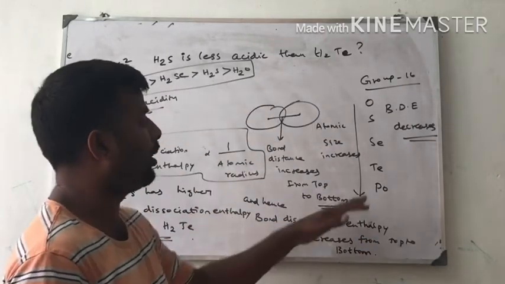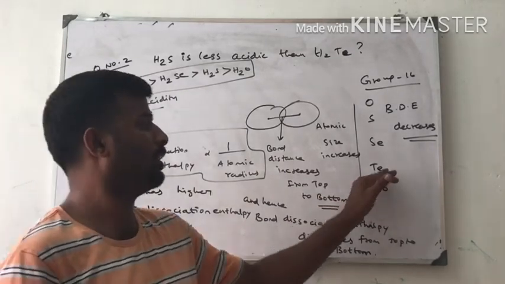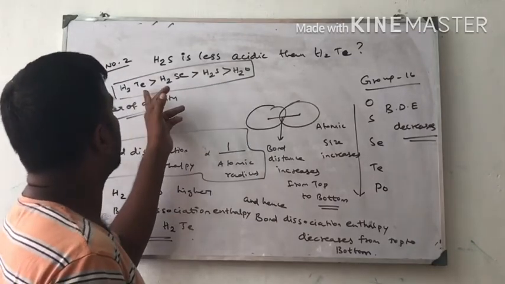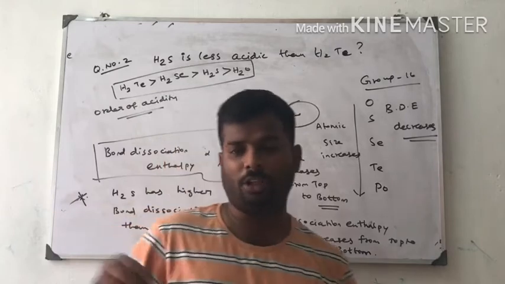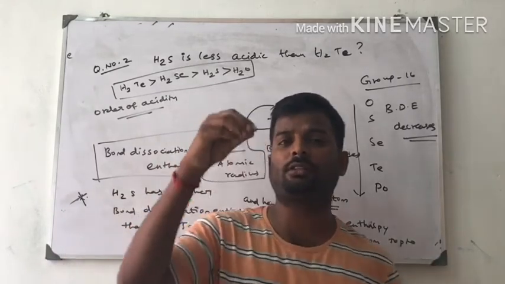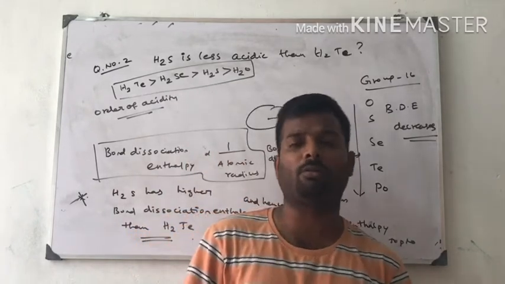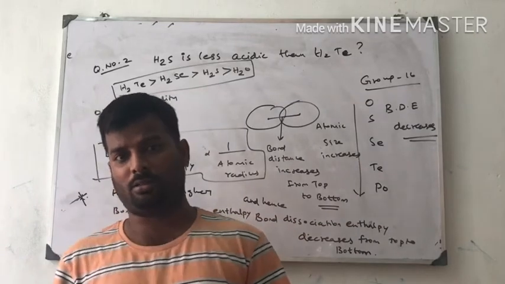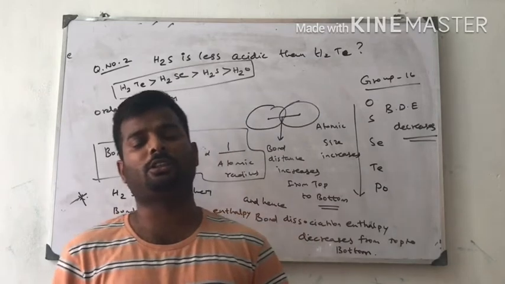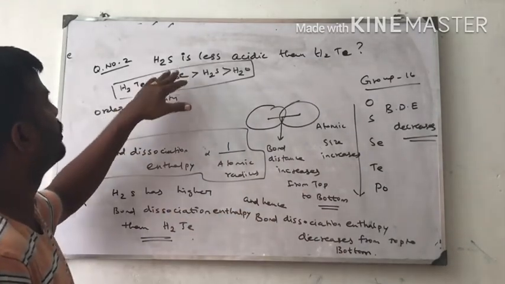Polonium is a radioactive element, so we will not discuss that. In the case of hydrogen telluride, the bond distance between tellurium and hydrogen is too long. So whenever it is dissolved in water, hydrogen will easily come out from tellurium. That is why it is acidic. An acid is one which readily donates hydrogen ion. This is the correct answer related to this question.